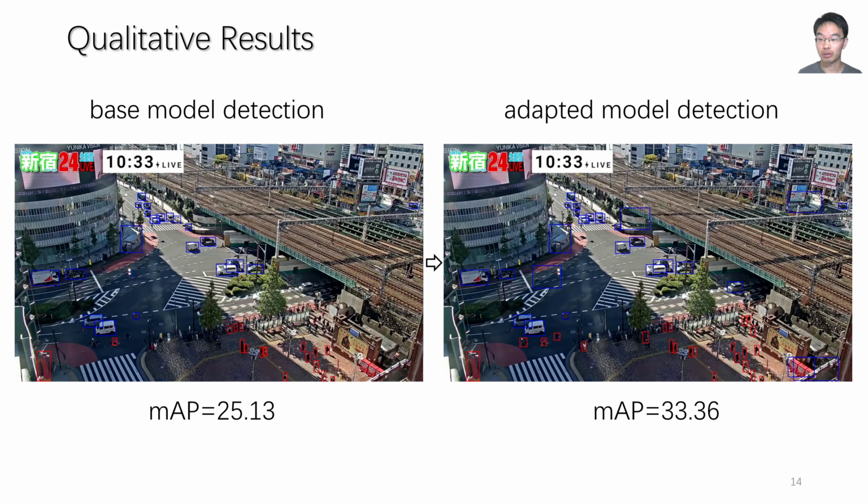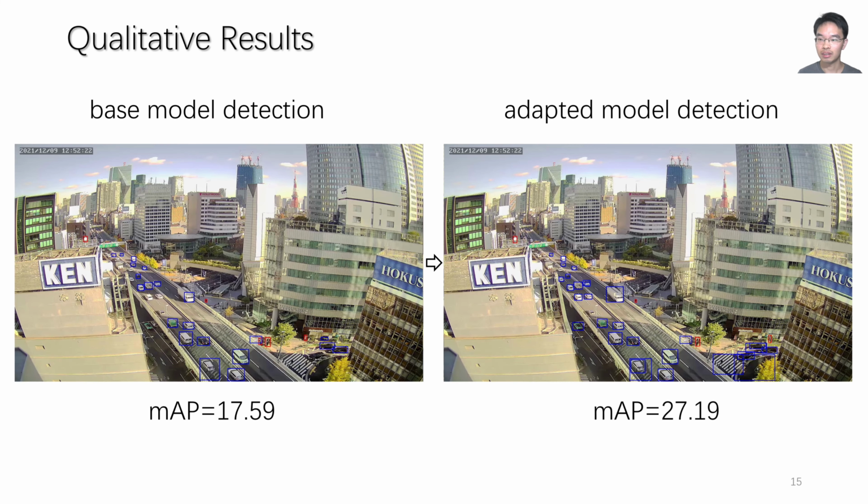Our framework works really well on Scenes 100. We look at the gain of mean average precision after adaptation. On this video of an intersection, the adaptation process improves the mean average precision by about 8 points. Many of the hard objects that were missed by the base detectors are now identified. On this video of a highway bridge, the improvement is almost 10 points.